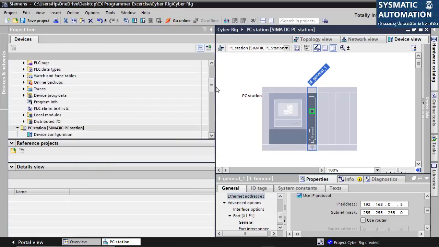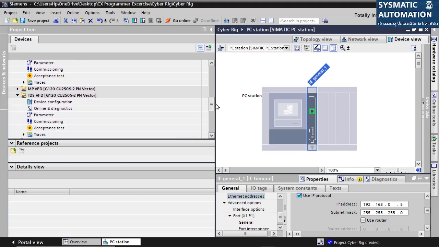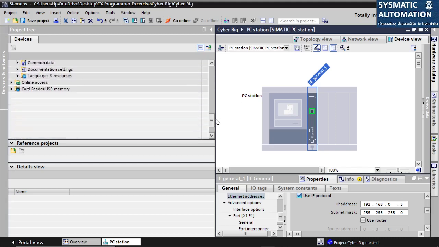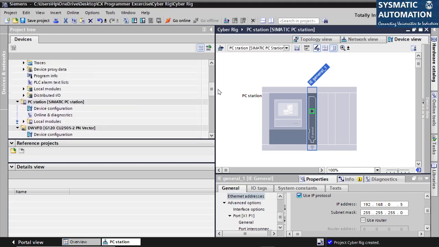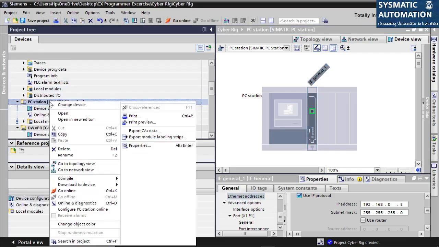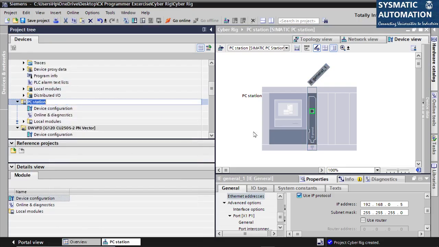Now once I've done this, if I go to the SCADA here, this is a PC station, right? I can again rename this as Cyber SCADA.